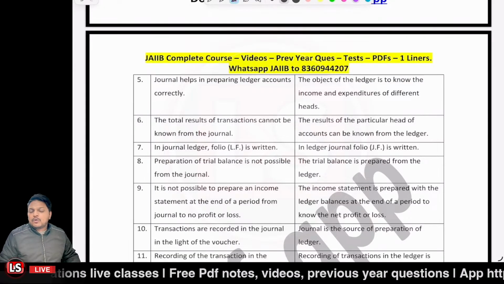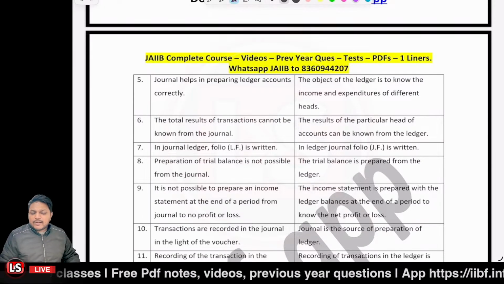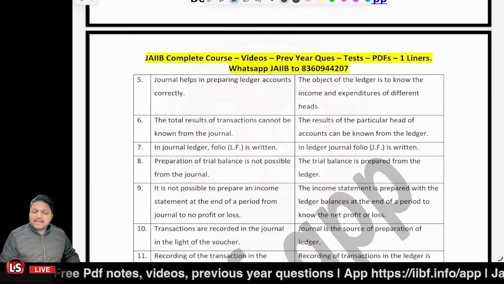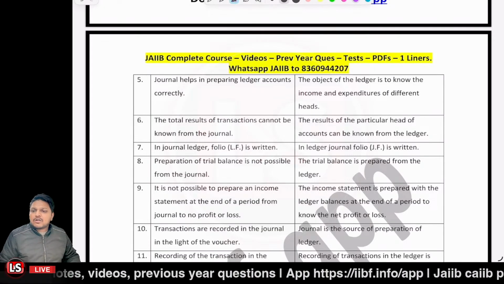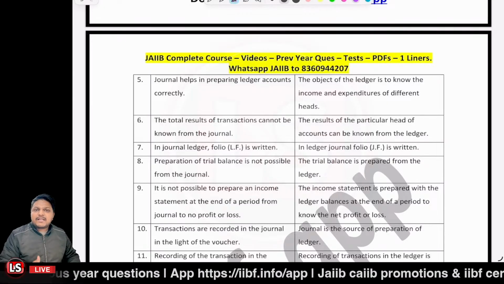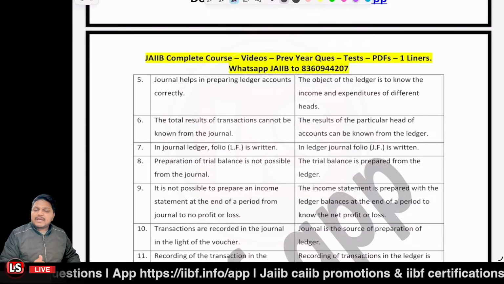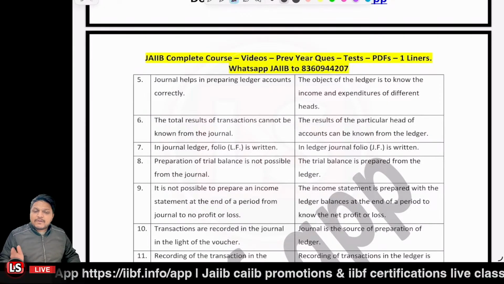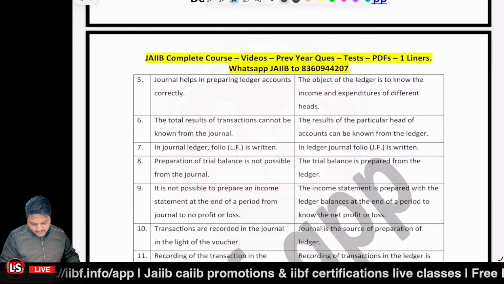So we have to put together all the balances, like we calculated the balances of the account, whether the account is having the debit balance or the credit balance. Now I'll be putting all the balances under the debit and credit side under the trial balance, and we can check the arithmetic accuracy, and after that we can prepare the final accounts, right?